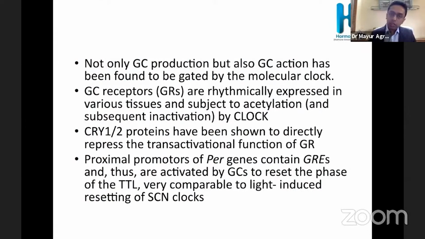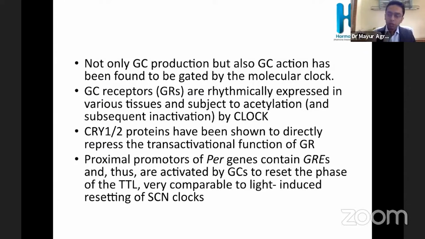After secretion, there is again a circadian clock at the receptor level. The glucocorticoid receptors are also rhythmically expressed in the various tissues, and they are subjected to acetylation and degradation. Also, the cryptochrome 1 and 2 proteins have been shown to repress the transactivation function of glucocorticoid.